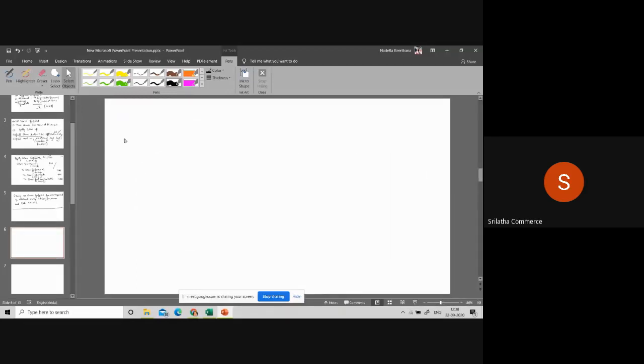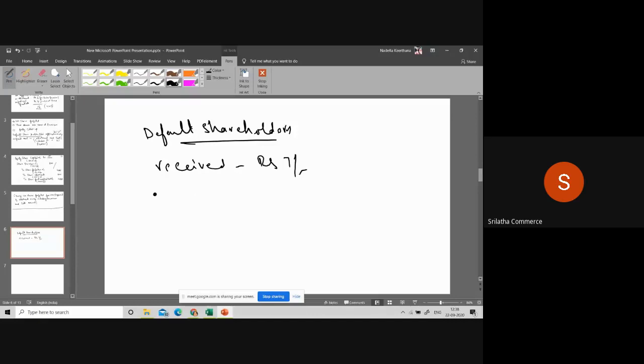From the default shareholder, we received how much? Received rupees 7 per share. Unpaid amount is how much? Unpaid amount is rupees 3 per share. Already we received the 7 rupees; 3 rupees is the unpaid amount. What is the face value of the share? Face value of the share is rupees 10.